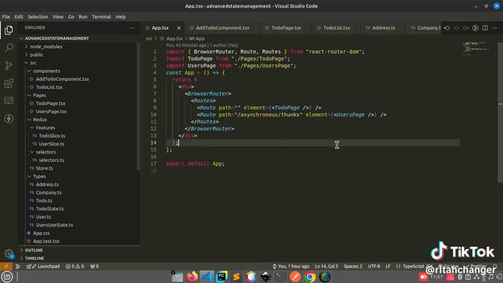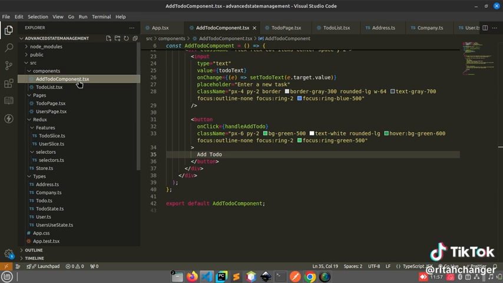So state management is quite easy, although sometimes it gives people some stress if you are not so good with the front end.